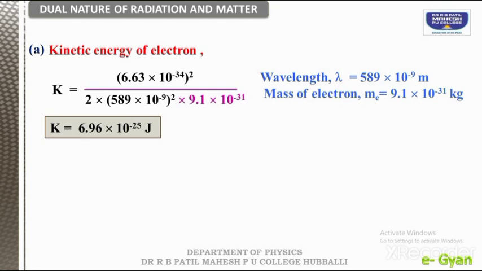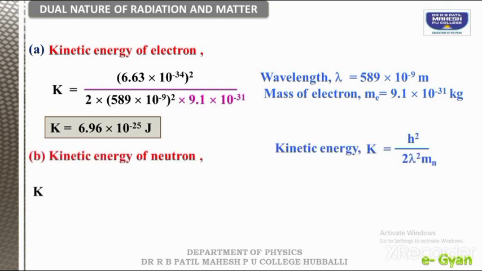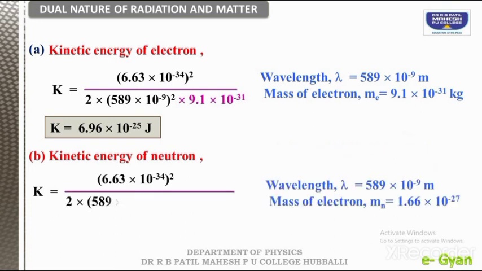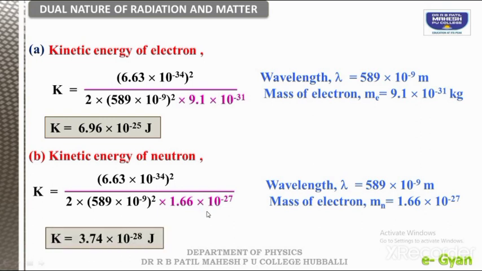Here the question is for neutron, so the mass of neutron we have to insert in the formula, that is about 1.66 into 10 to the power of minus 27 kg. Using that we calculate again, and the answer for kinetic energy is 3.74 into 10 to the power of minus 28 joules.